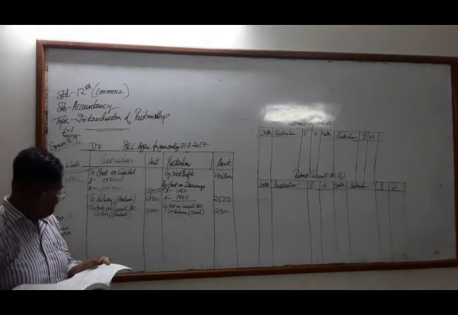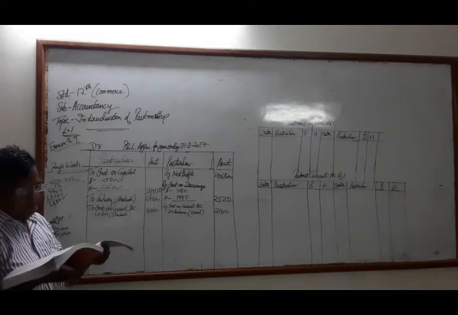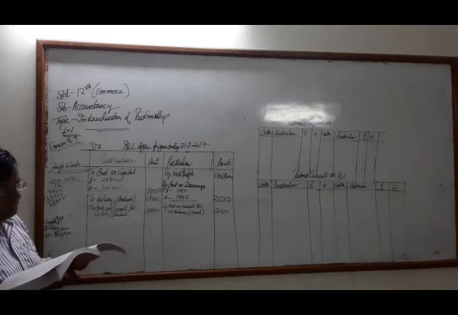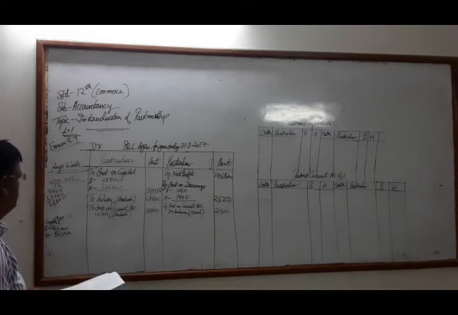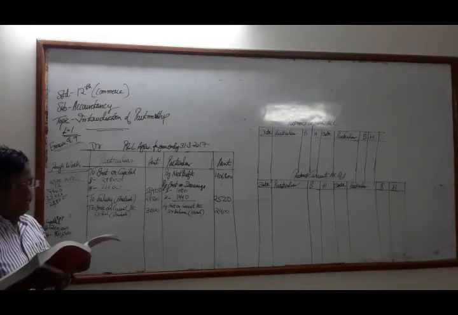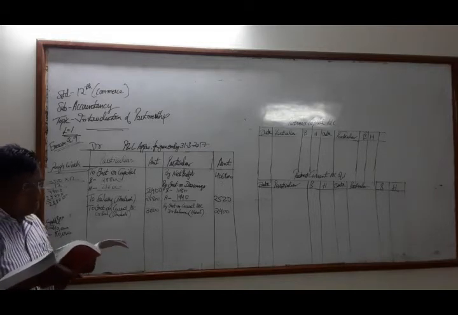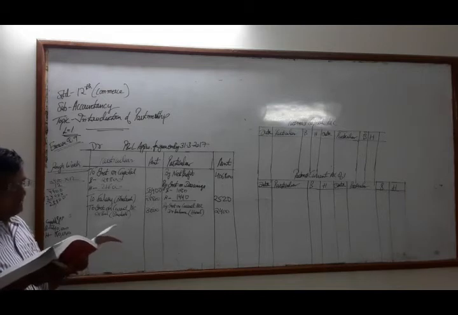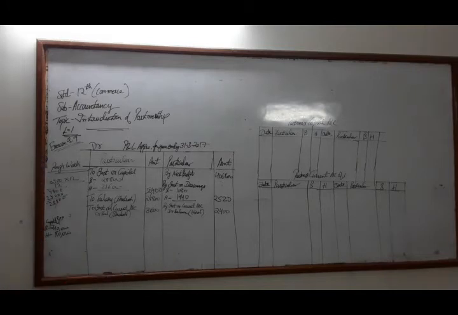Apart from this, we saw that there is some commission given, 10%. 10% commission on net profit is payable to Hiral from net profit, but after deduction of such commission. So the commission of 10% on net profit is given to Hiral. So we will calculate the commission.